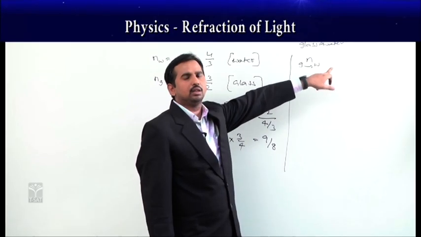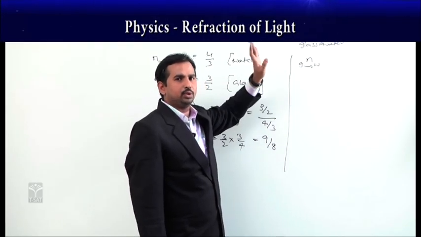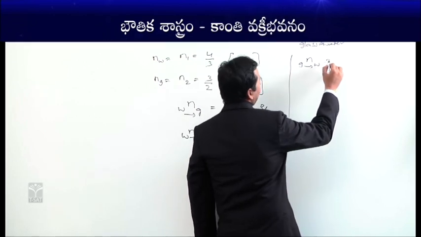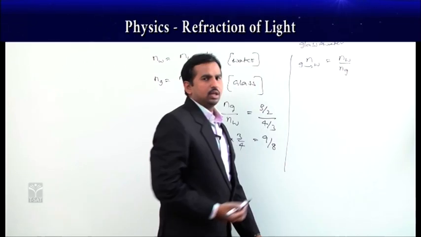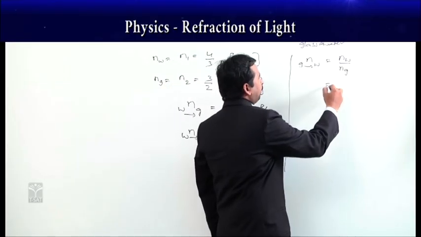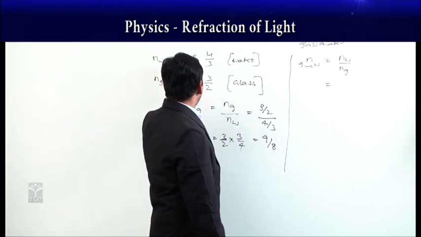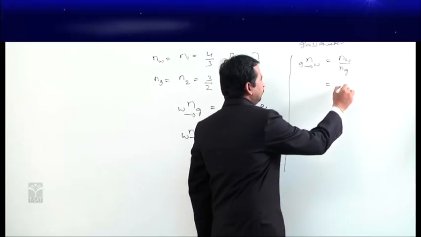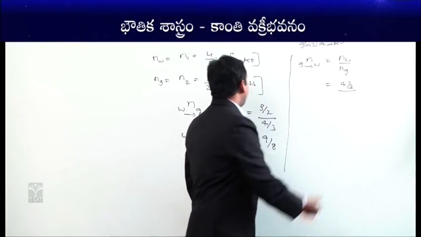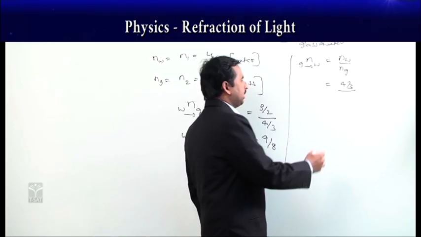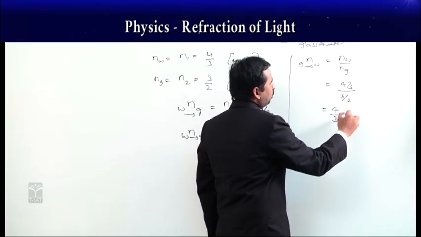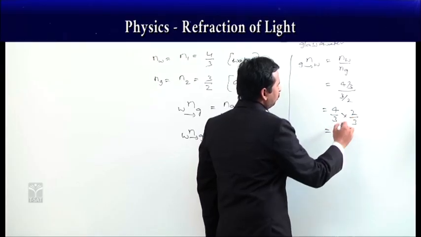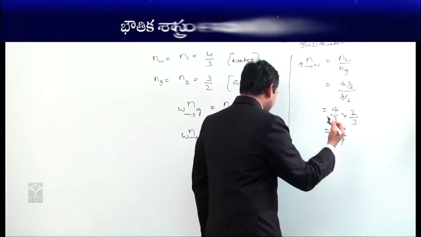We are comparing the water refractive index with respect to the glass here. Then it is equal to Nw/Ng, the refractive index of water, which we already know is 4/3, and the refractive index of glass, which is given as 3/2. Then 4/3 into 2/3 gives you 8/9.